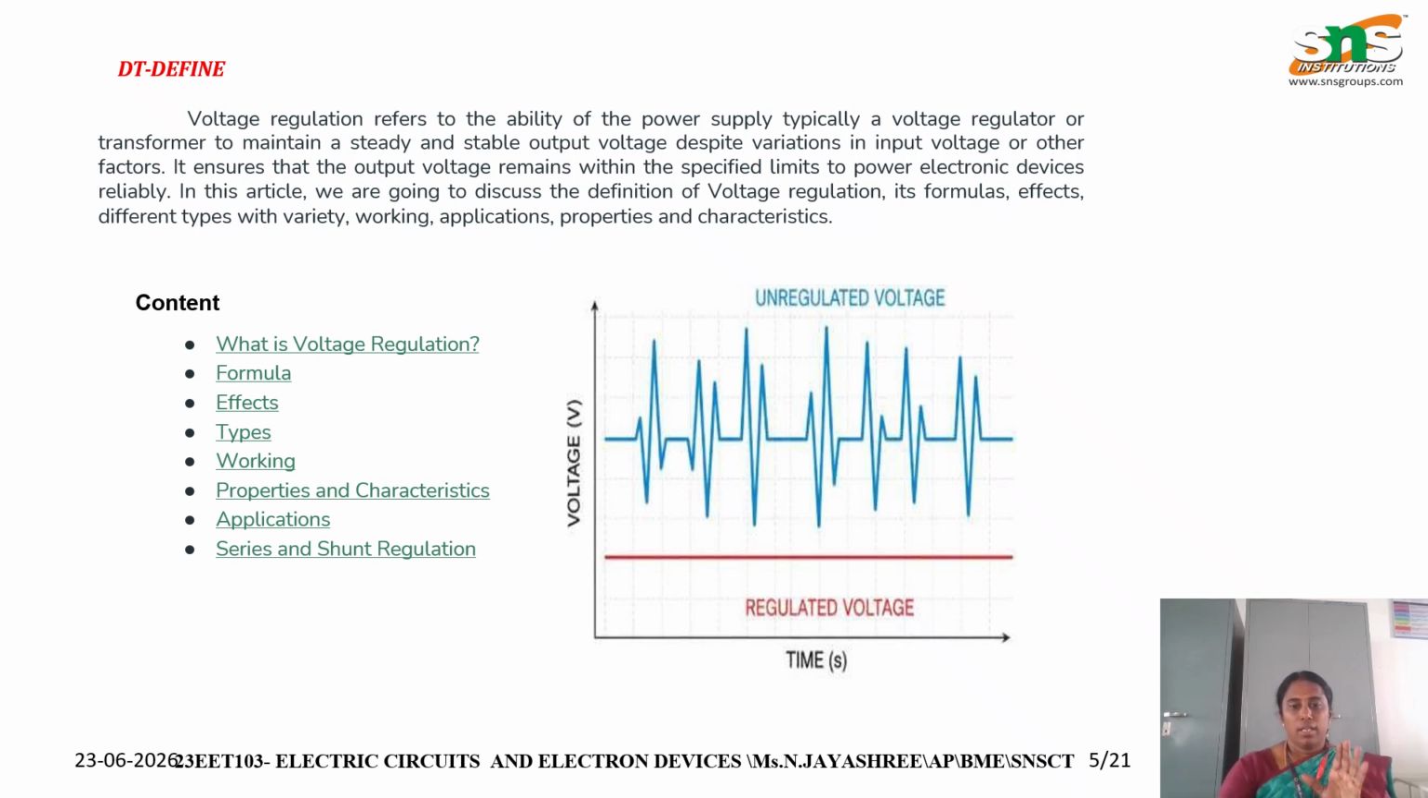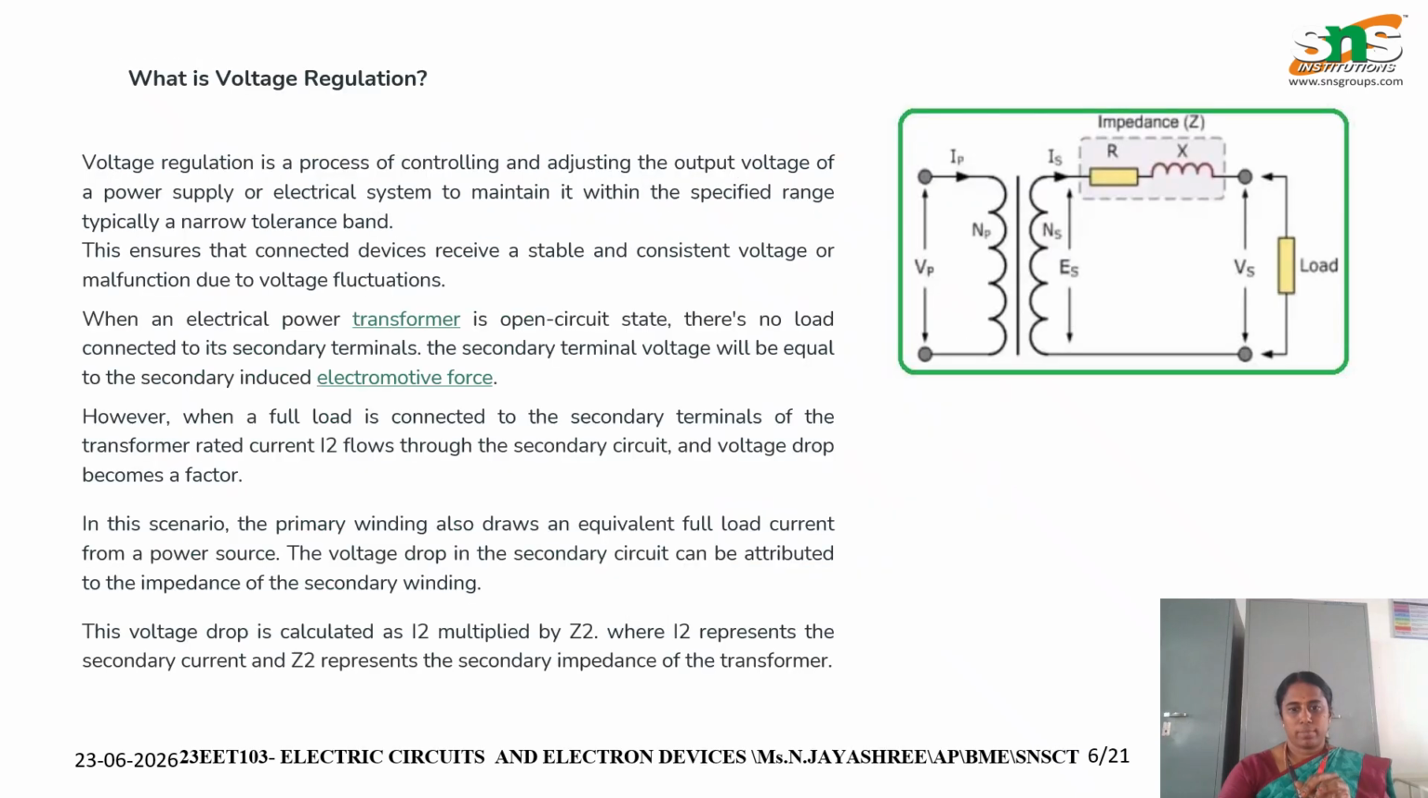The straight line shows the regulated voltage, whereas the uneven line in this image shows the unregulated voltage. So voltage regulation is the process of controlling and adjusting the output voltage of a power supply or electrical system to maintain it within a specific range, typically a narrow tolerance band. This ensures that connected devices receive a stable and consistent voltage, free from voltage fluctuations.